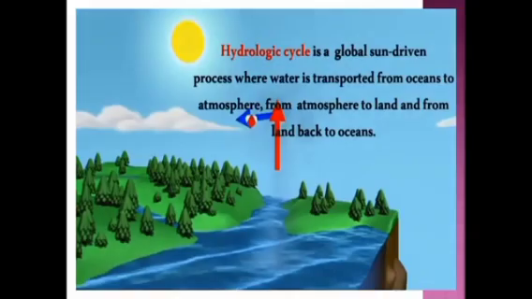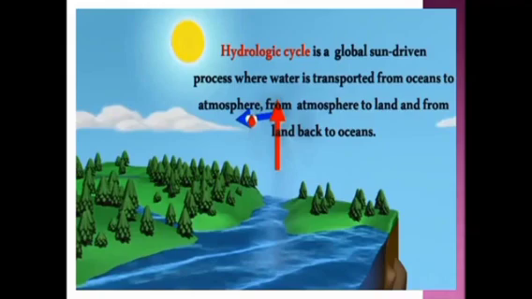Next, we are going to learn about the definition of hydrologic cycle. Hydrologic cycle is a global, sun-driven process where water is transported from oceans to atmosphere, from atmosphere to land, and from land back to oceans.